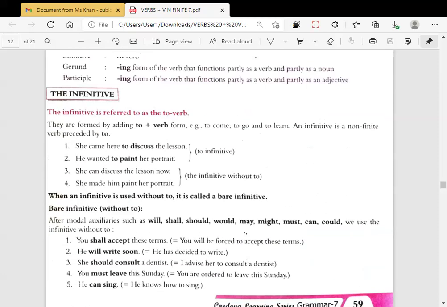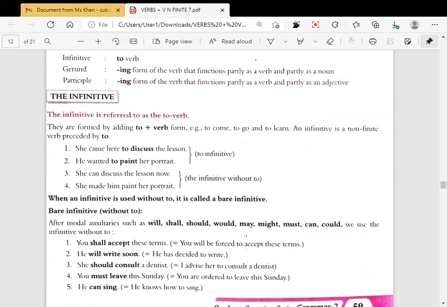Chalo. So the next part is infinitive. The infinitive is referred to as the to verb. They are formed by adding to plus verb form. That is to come, to go, to learn. An infinitive is a non-finite verb preceded by to. Preceded. What do you mean by preceded? Somebody is preceding the first form. Preceding means that thing is acting ahead, coming before. So to is coming before discuss. To is coming before paint. So preceded यानी जो पहले आ रहा है.